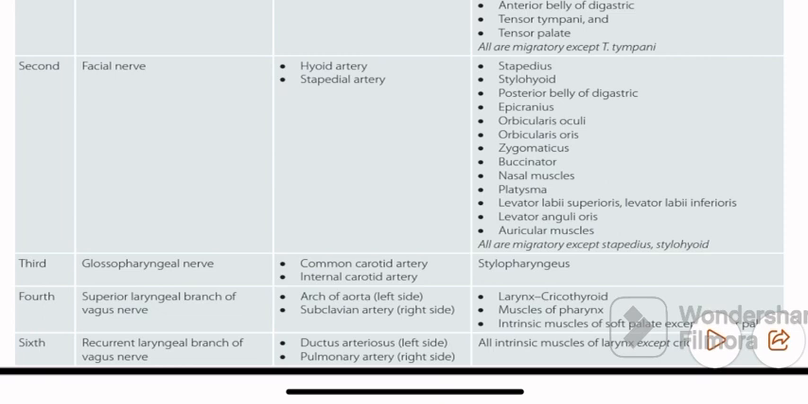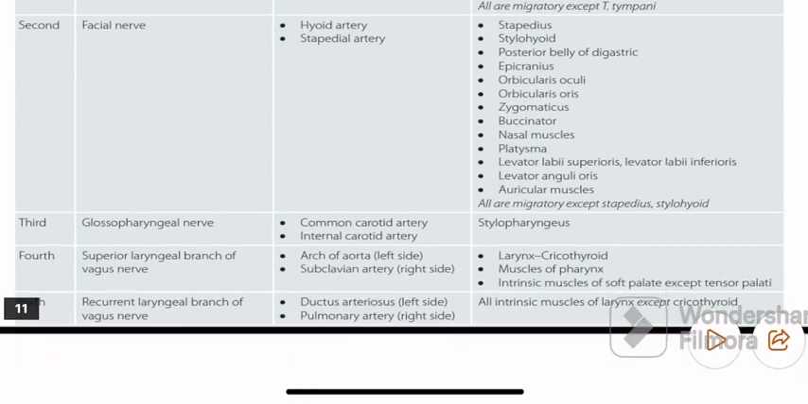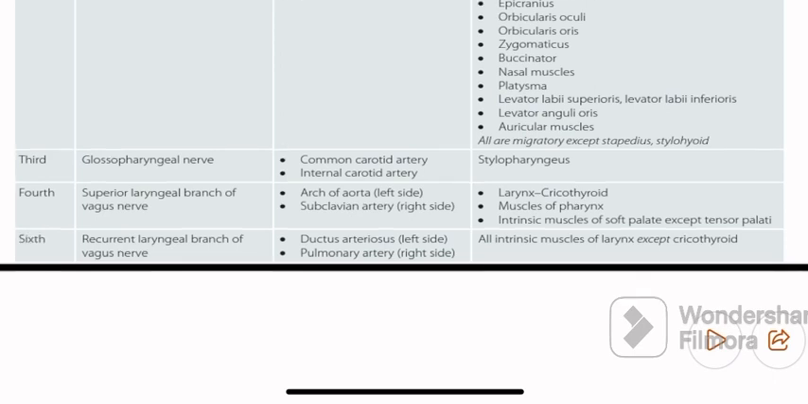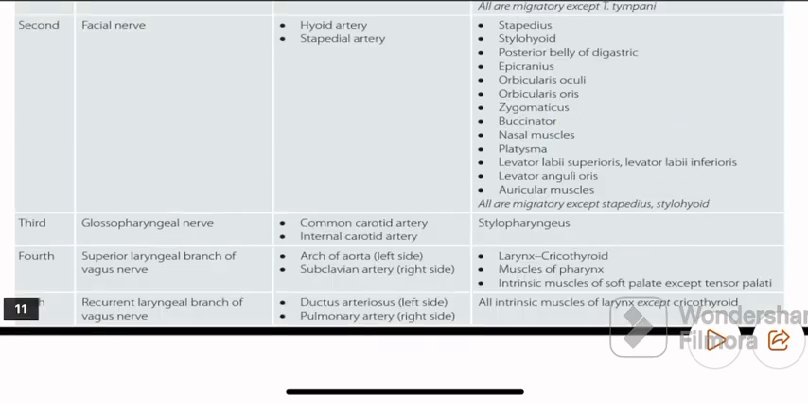laryngeal muscle, cricothyroid muscle of pharynx, and intrinsic muscles of the soft palate except tensor palati, and the sixth pharyngeal arch is supplied by the recurrent laryngeal branch of the vagus nerve. It means that the fourth and sixth pharyngeal arches are supplied by the vagus nerve, and the artery supply is the ductus arteriosus and pulmonary artery, and the muscles developed are all intrinsic muscles of the larynx except cricothyroid.